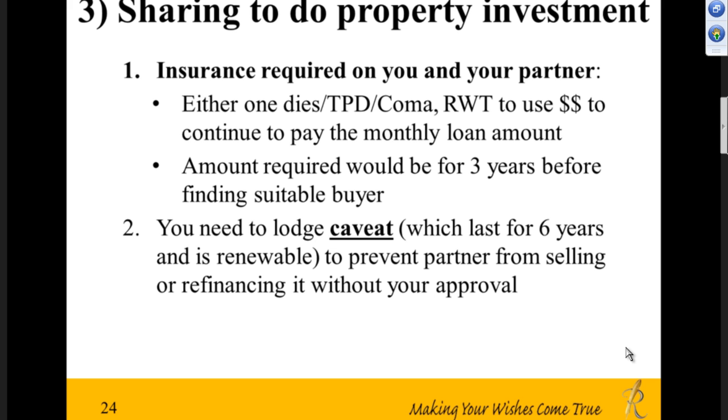Unlike the brother and sister case, we will use the interest money instead, just to pay for the monthly loan amount. So that means the sum assured required for this scenario is just enough money to pay for 3 years installment on your client's portion, while waiting for a new buyer. So they actually have 2 policies plus properties in there. Now, at the same time, because the property is not in your client's name, it's best that he lodge a caveat to prevent the partner from reselling or refinancing it without his approval.